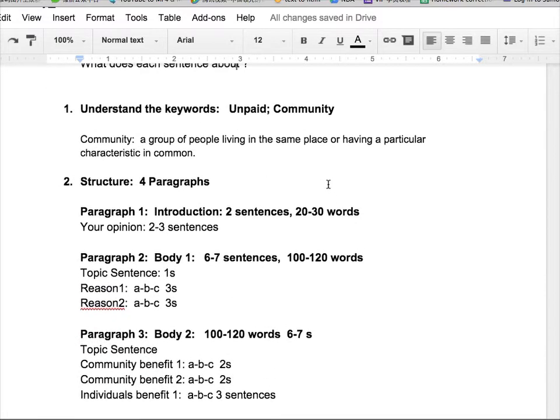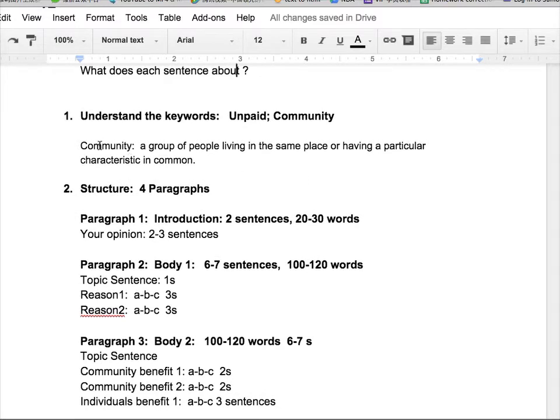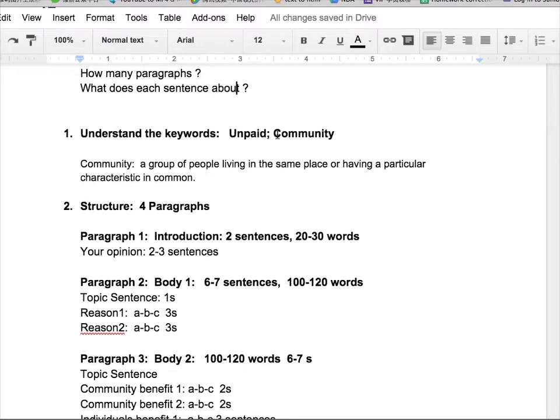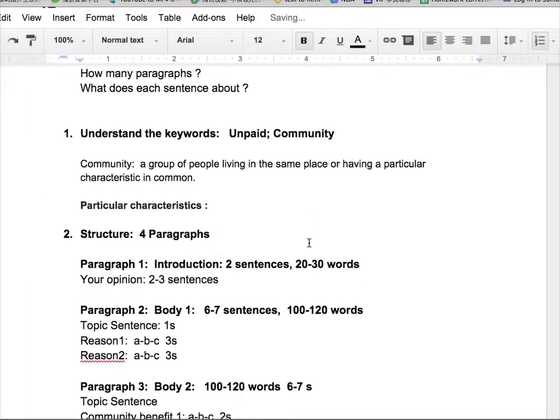Okay, so what is the meaning of community? Community means a group of people living in the same place or having a particular characteristic in common. So this will give you more understanding of the concept, the poor community. What's the meaning of poor community? So you can use it to help you write, with a better understanding of the concept of the keywords.